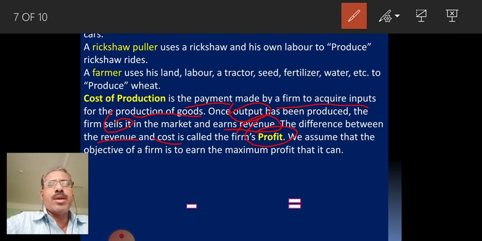Suppose we can assume that the objective of the firm is to get the maximum profit that it can. ಅಂದರೆ ಅರ್ಥ ಯಾವುದೇ ಫರ್ಮಿಗೆ ಆ ಮೂಲ ಉದ್ದೇಶನೇ ಜಾಸ್ತಿ ಲಾಭ ತಗೊಳ್ಬೇಕು ಅಂತ ಅರ್ಥ.